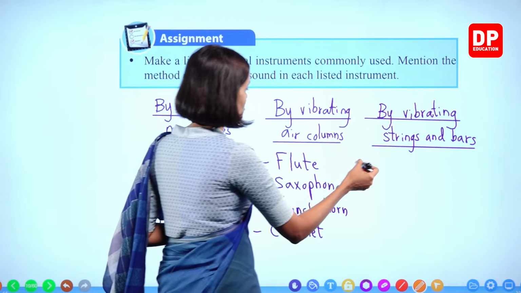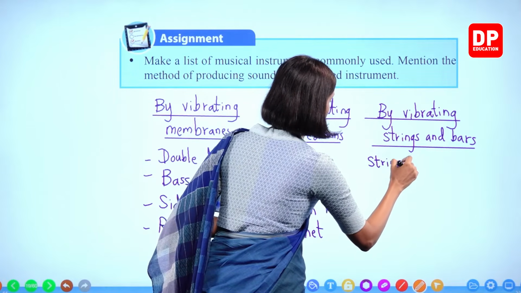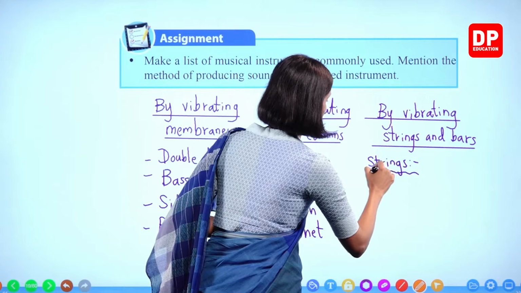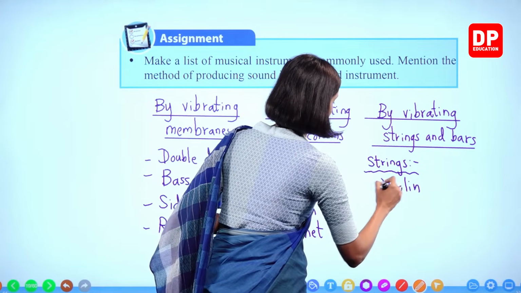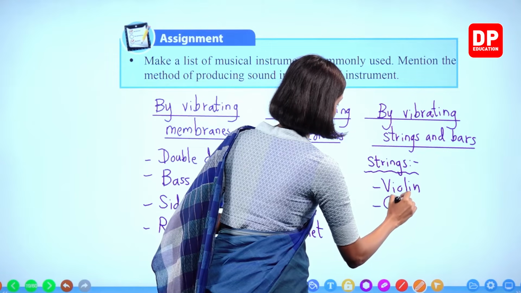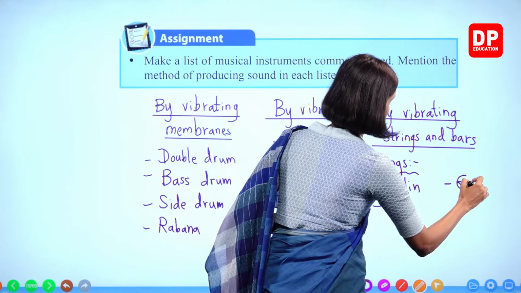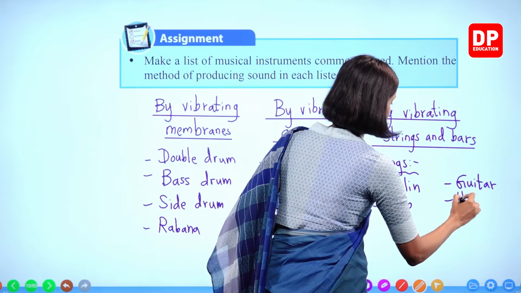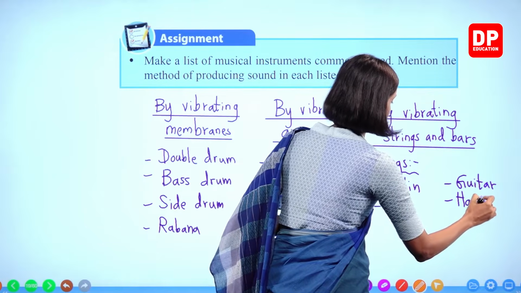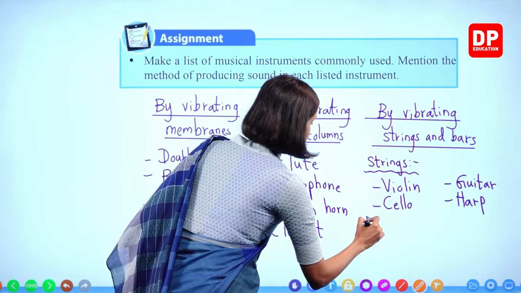By vibrating strings. First we'll write strings: violin, cello, guitar, harp, mandolin, right? Bass.